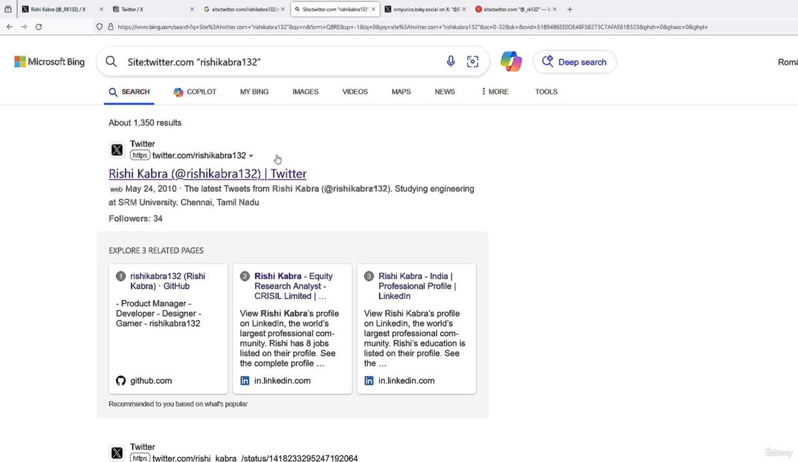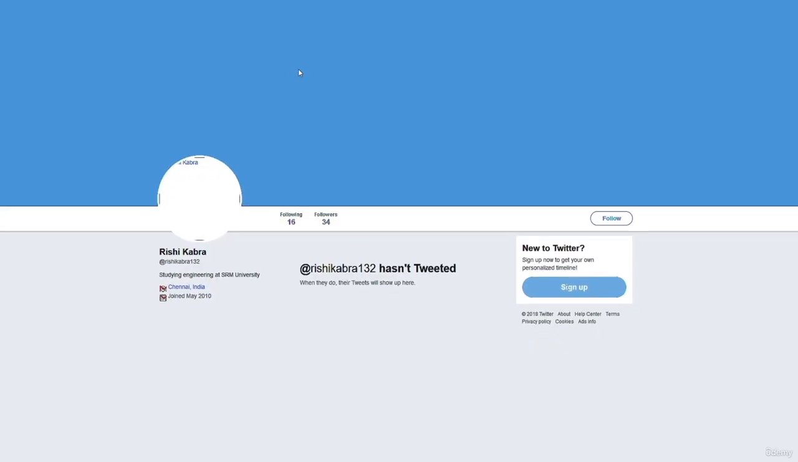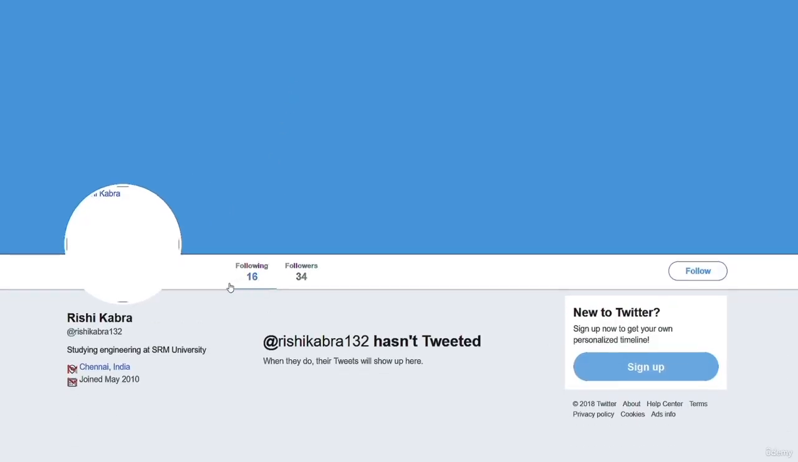So we can see that there's a cached version of this page. So let me open it. And this is the cached version. And we can see that he's studying at SRM University, and he also joined in May 2010. And we can also see the time and the exact same day.